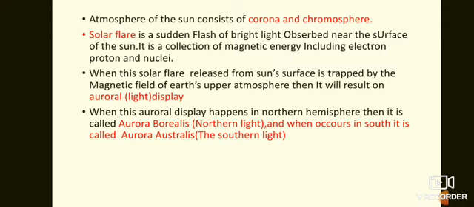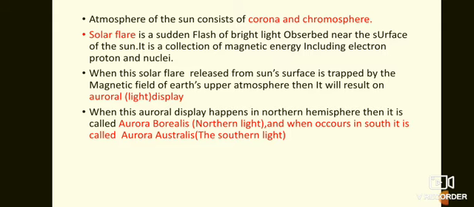The solar flare comprises many magnetic energies, like electron, proton and neutron. The solar flare is released, and happens at the surface of the sun.